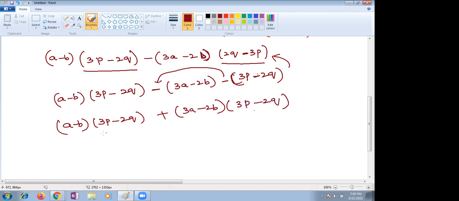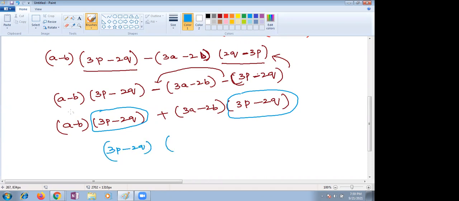Now by seeing, which terms are common here? You just see, children, this expression you observe. Is it common in both? Yes or no? Yes. Can we take outside 3p minus 2q? What is left over inside? A minus b here, plus 3a minus 2b. Now you simplify, children.